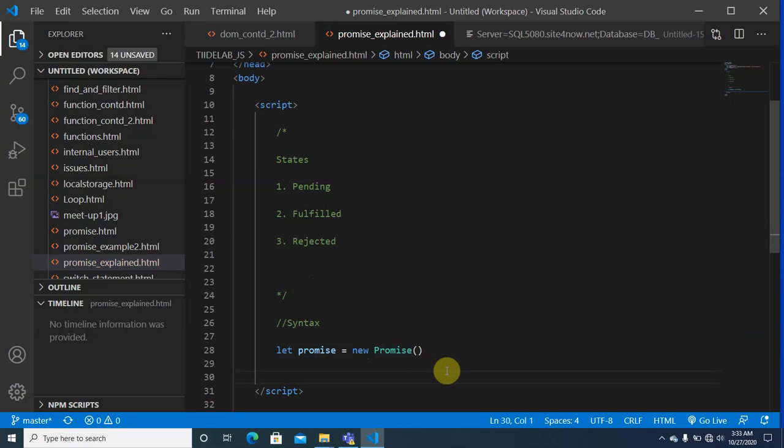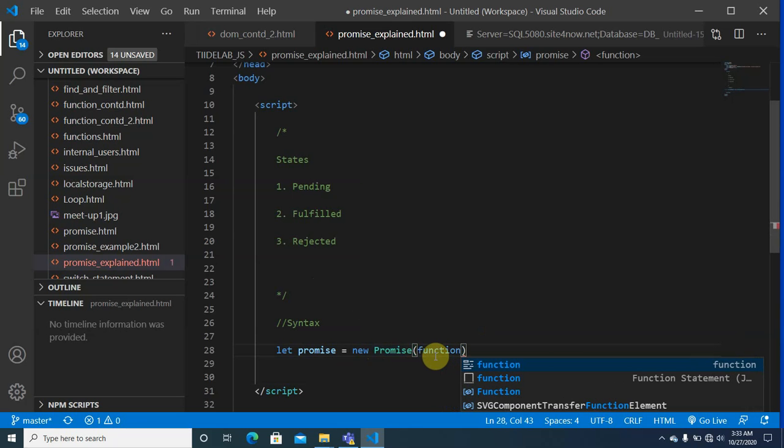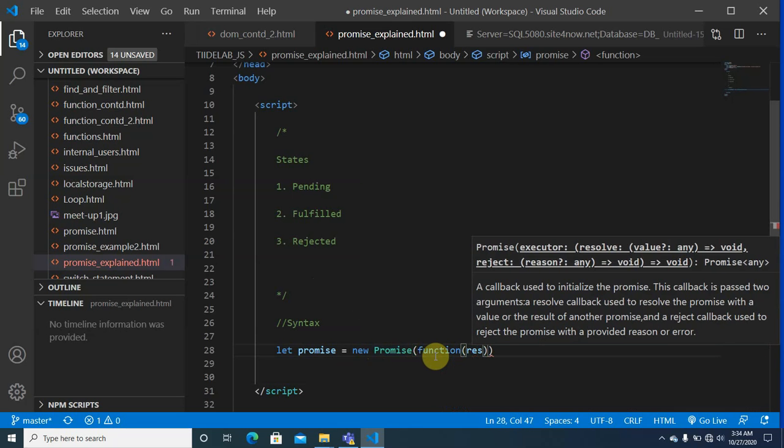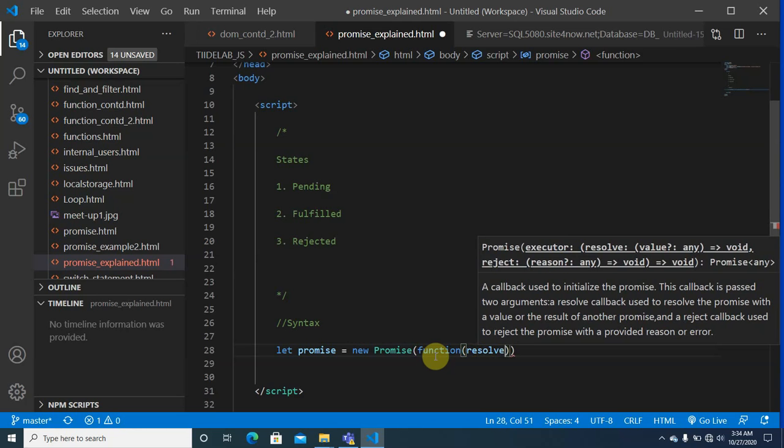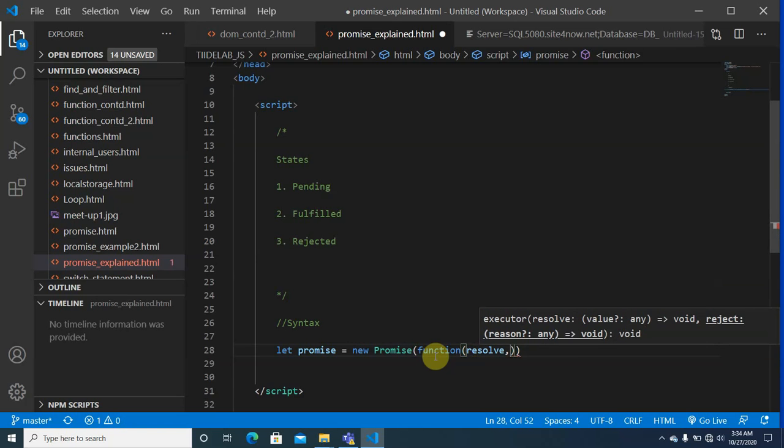But this takes a function argument, something like this: function, with resolve and reject.